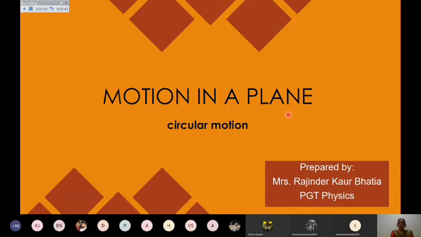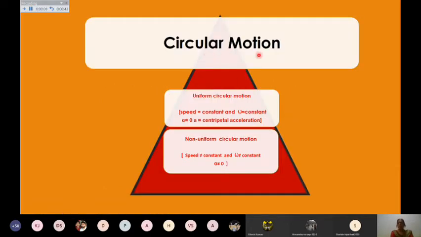If I want to study the circular motion, I can have a uniform circular motion, or I can have a non-uniform circular motion. Uniform circular motion means the speed is constant. Most of the time we take the horizontal circle. If I have a stone tied with a thread and I move it along this path, a horizontal circle, that is taken as the uniform circular motion.